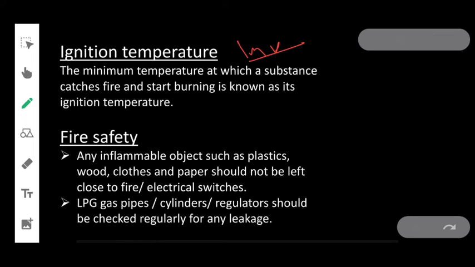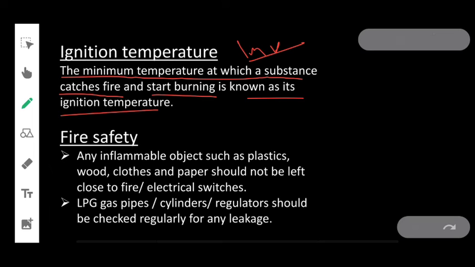It will take more heat energy, because every substance has its own ignition temperature. Ignition temperature is the minimum temperature at which a substance catches fire and starts burning. Clear?